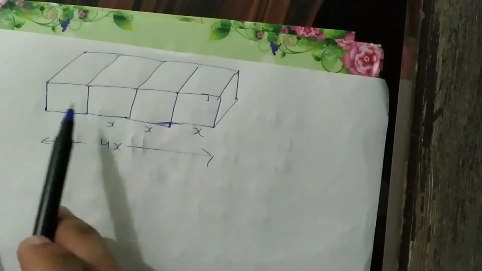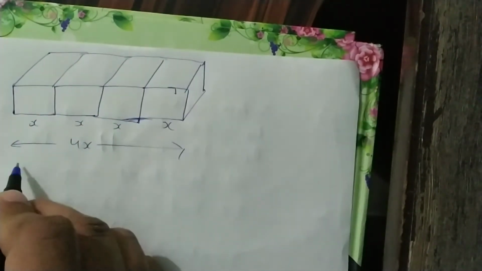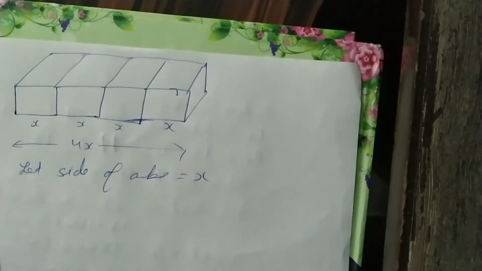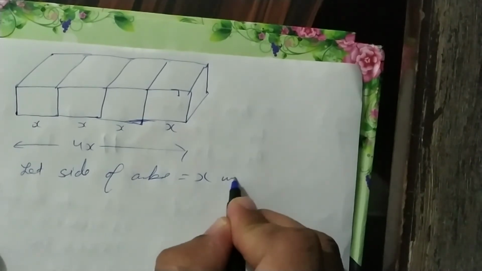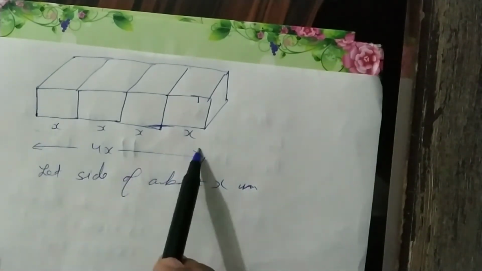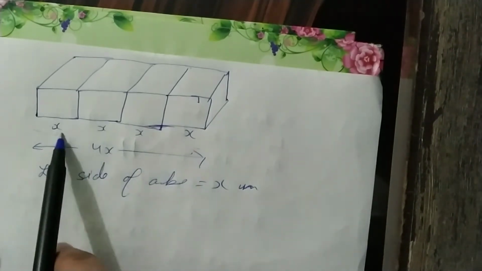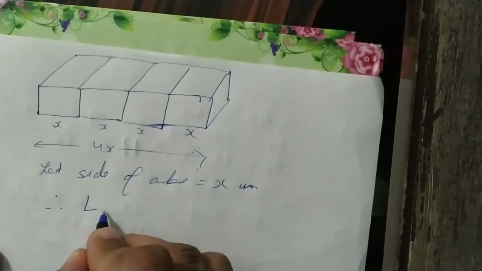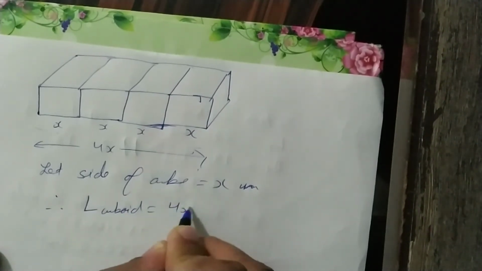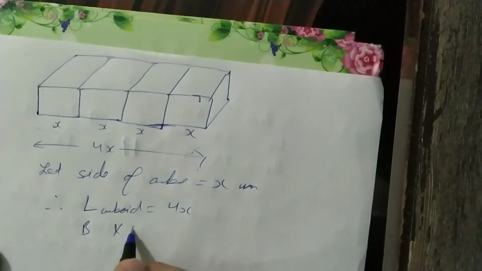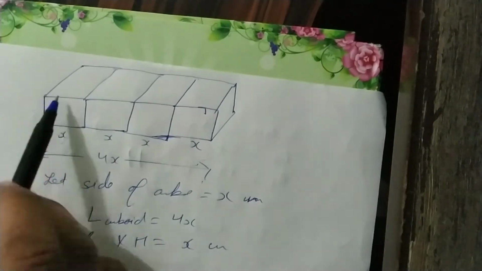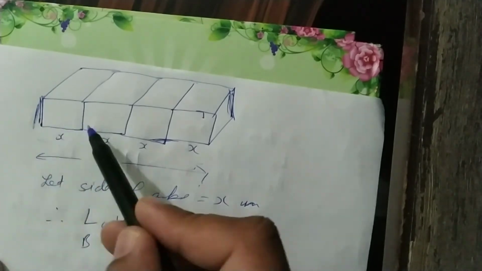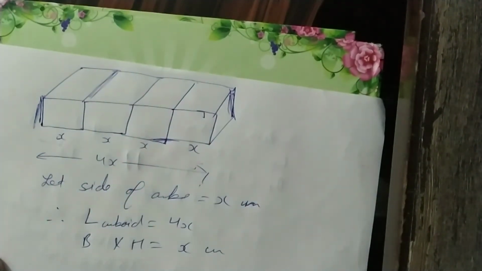Okay, 4 identical cubes are joined. Let the side of the cube be x centimeters. Now this cuboid has length 4x, breadth and height are x centimeter each, this height and this width, they are the same, x.